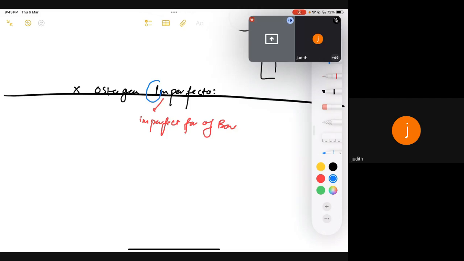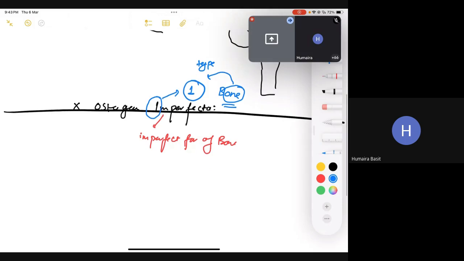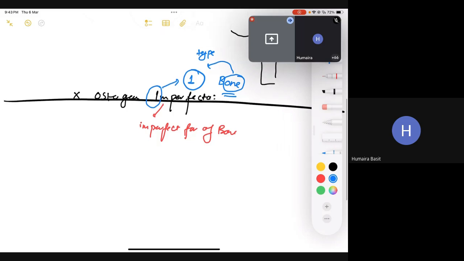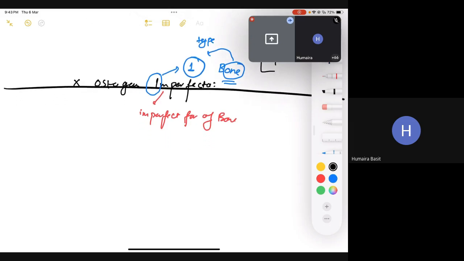Imperfecta. So the letter I basically resembles the number 1, right? Yes, number 1. And bone, B-O-N-E, also has a 1, right? It means that bones are made up of type 1 collagen. So the strength of bone, basically the integrity of bone, is maintained by type 1 collagen. And what happens in osteogenesis imperfecta, which is imperfect formation of bone, is you have problems with type 1 collagen. It's basically an autosomal dominant defect in type 1 collagen synthesis. Is that clear? Yes, sir.